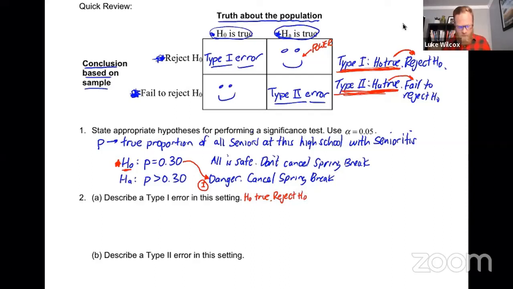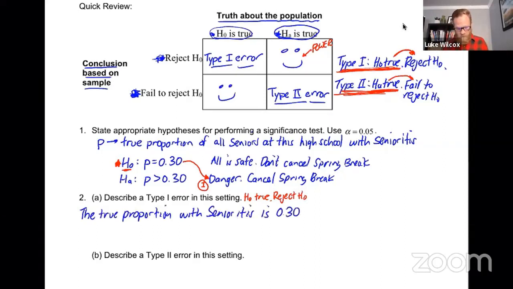Now, we do need to be able to put that all into words here in our answer. So let's put that into words, starting with the null hypothesis. All right, the null hypothesis says that the true proportion with senioritis is 0.30, right?